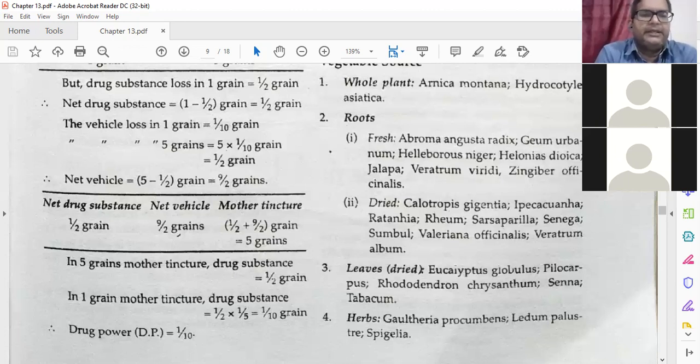Net weight 5 minus 1/2 is equal to 9/2 grains. Net drug substances 1/2 grain, net weight 9/2 grains. Mother tincture is 1/2 plus 9/2, which is 5 grains. In 5 grains of mother tincture, drug substances are 1/2 grain. In 1 grain of mother tincture, drug substances are 1/2 into 1/5, which is equal to 1/10 grain. Drug power is equal to 1/10. So finally you have to remember only the drug power, that is 1/10. Here every class has a different drug power. Remember it.